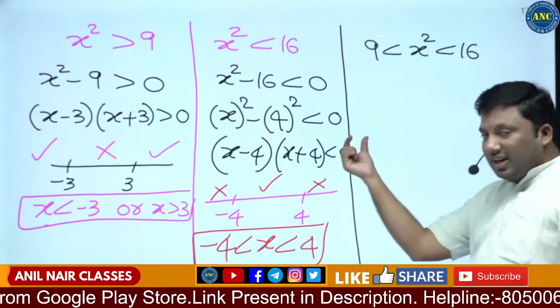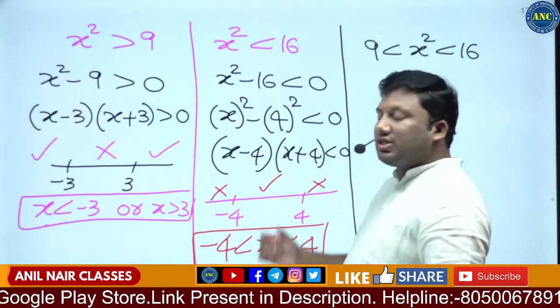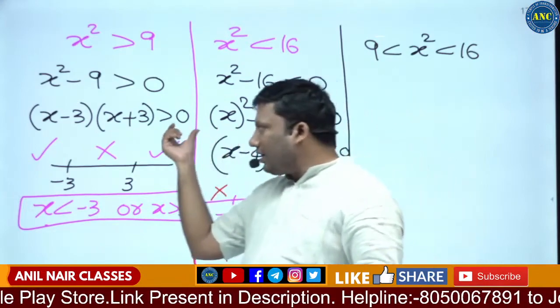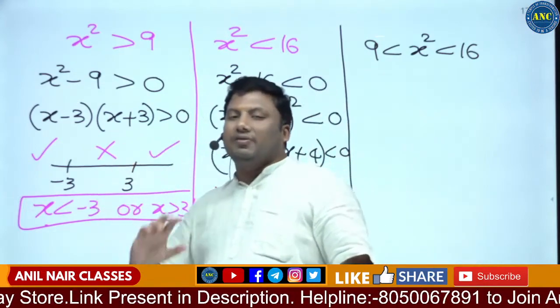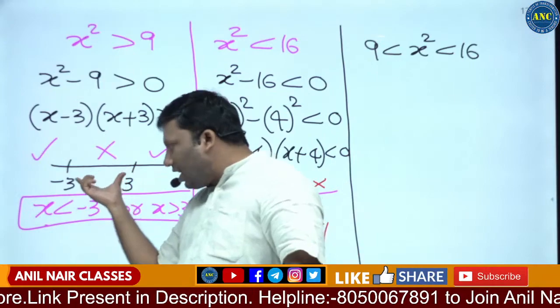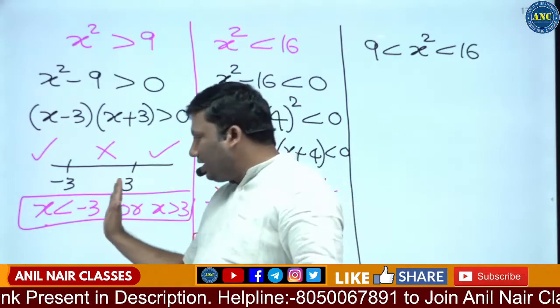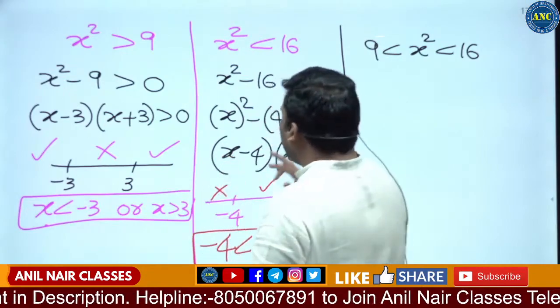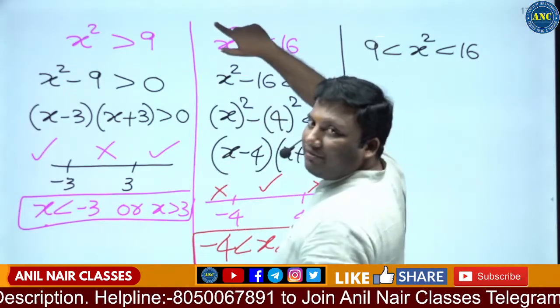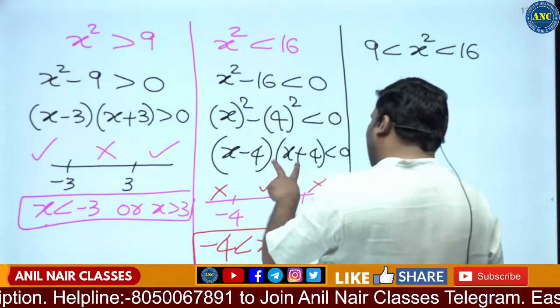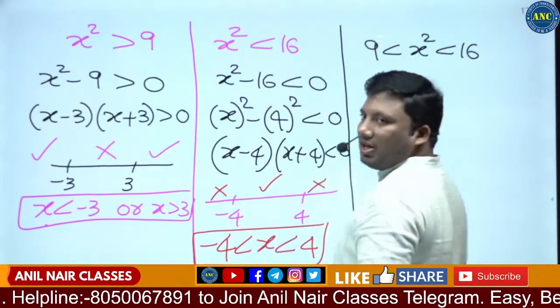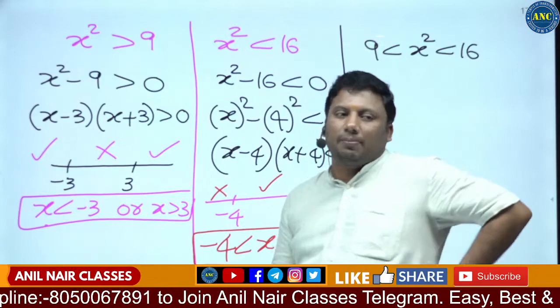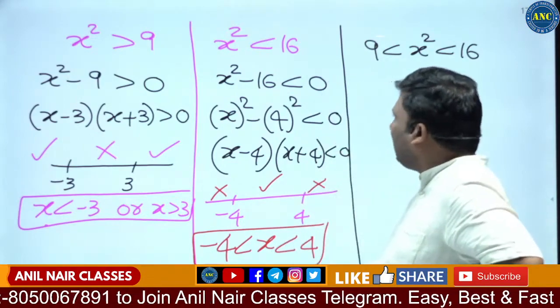Less than means x lies between the roots in a quadratic expression. Greater than means x does not lie between the critical points. It does not lie between minus 3 and 3. So x will be lesser than the lesser value, greater than the greater value. If it is a less than value for a quadratic equation, it lies between the critical points. I hope the idea is clear.